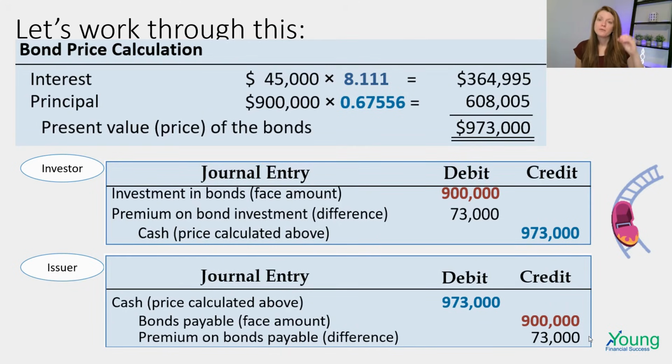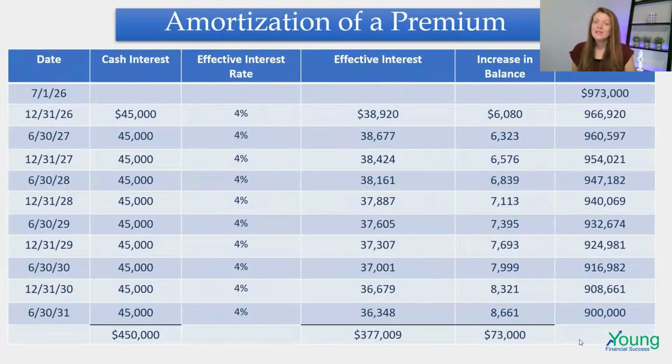Then we're going to take that $73,000 and we're going to amortize it over the 10 payments. And as we do that, we'll see that liability decrease until ultimately, after 10 payments, it's down to its original face value of $900,000. Now let's look at the amortization of that premium. So we start out with the carrying amount of $973,000. That is that liability plus the adjunct liability, the amount that Fun Time paid to Coaster Kingdom.